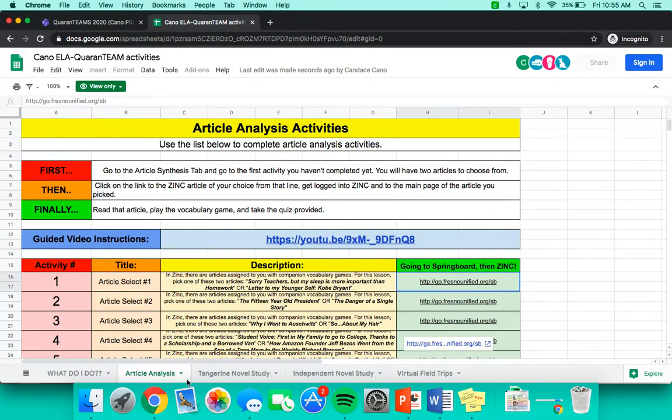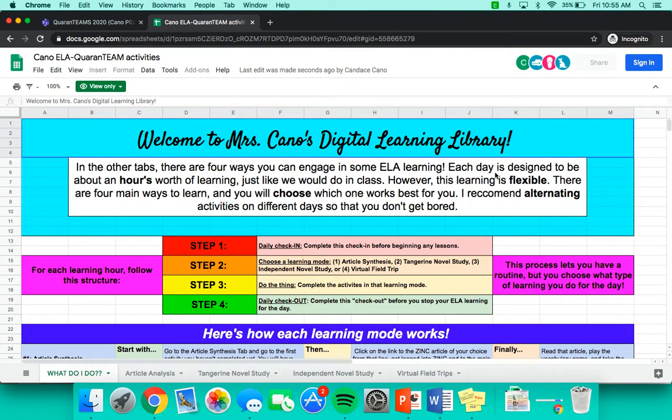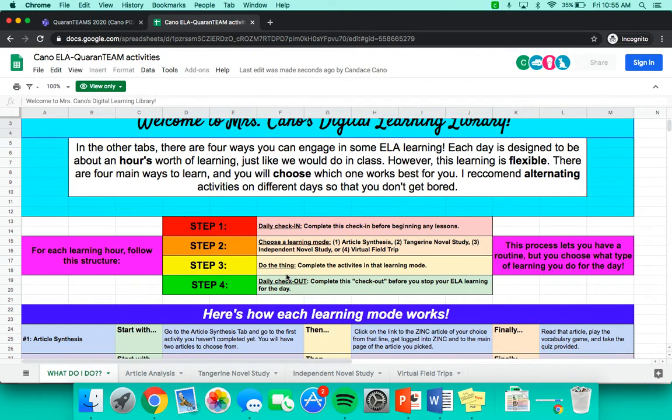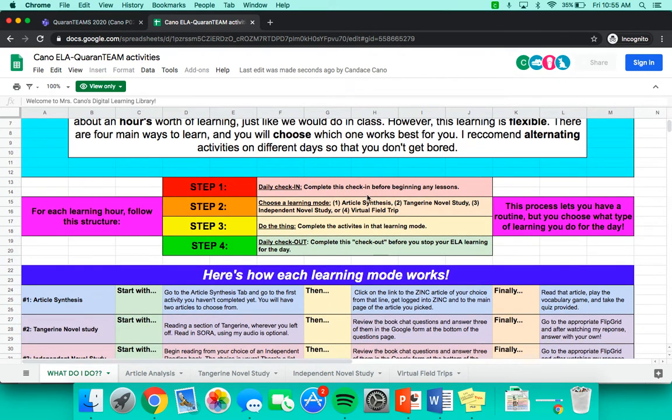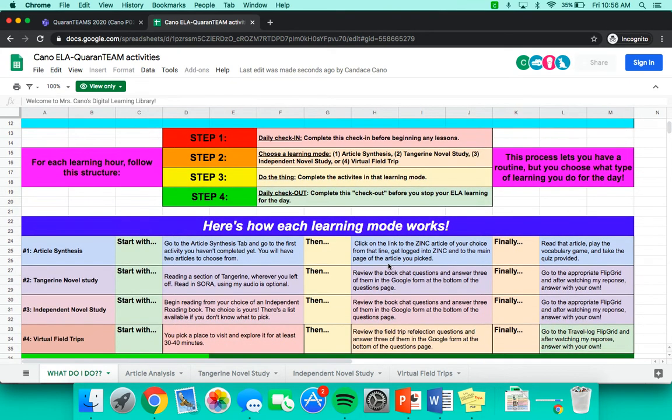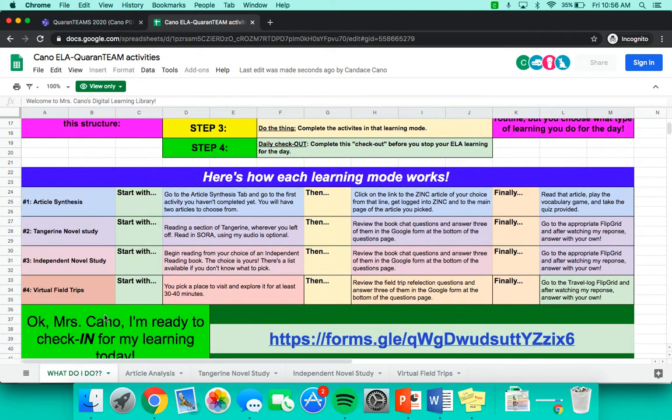And so, I'm here. It says, Welcome to Mrs. Kano's Digital Learning Library. I know from the steps that I need to check in for the day, pick a learning mode, do whatever the learning mode is, and then check out for the day. And I am going to go to virtual field trips today. So I start with picking a place to visit and I go for at least 30, 40 minutes. Then I review the field trip reflection questions and answer three of them in the Google form at the bottom.